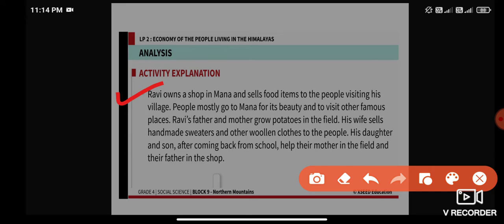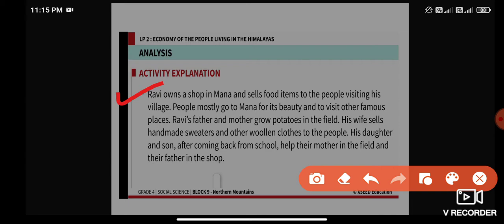Apart from Ravi, his other family members, Ravi's father and mother, grow potatoes in the field. And Ravi's wife sells handmade sweaters and other woolen clothes to the people. So that is the work that Ravi's wife does.